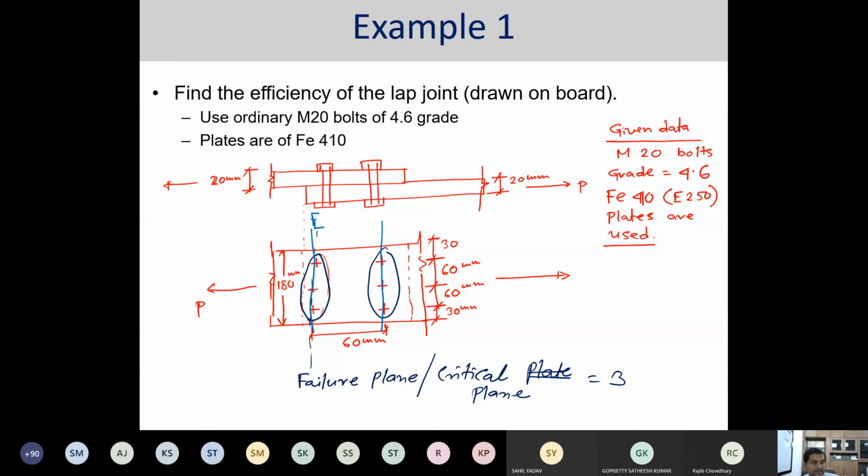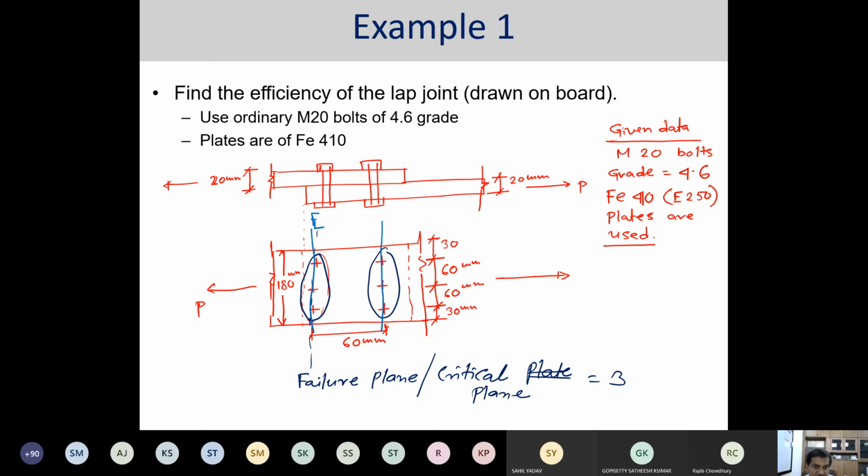Because the plate will rupture at the failure plane itself. If you are considering the strength of the bolt, then we have to take into account the number of bolts equal to 6, because that would give you the total strength of the bolt.